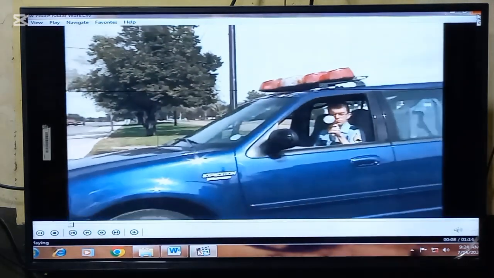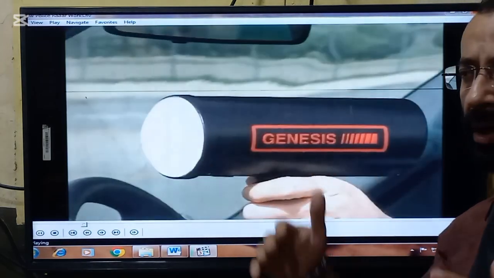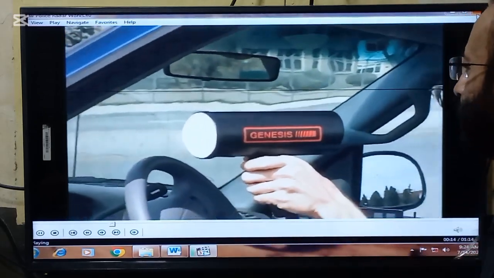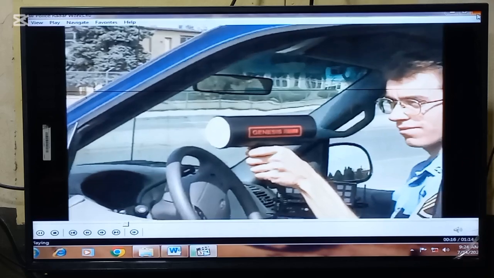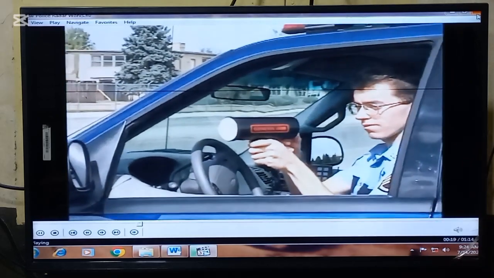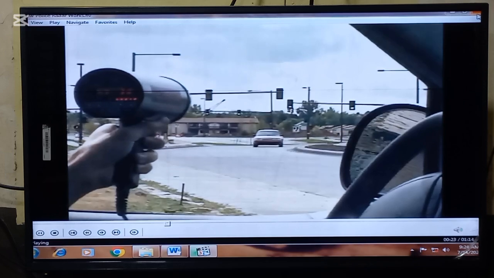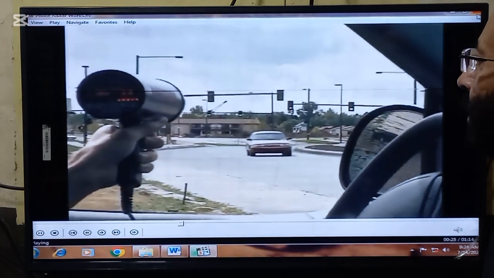Radar is the most common method of checking vehicle speeds, with about 100,000 radars used on highways and motorways nationwide. Two types of radar are used. Stationary radar, often a handheld gun, is used from a fixed location. It's cheap, easy to use, and a tool of choice for motorcycle officers and city police.